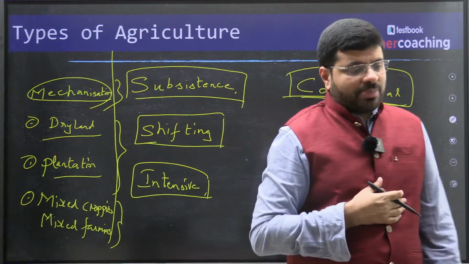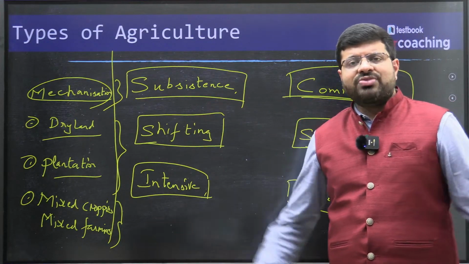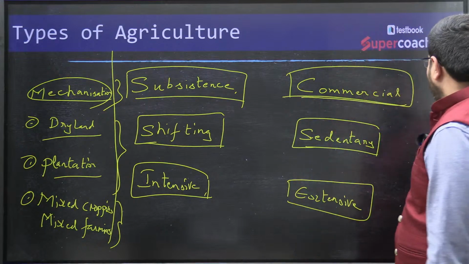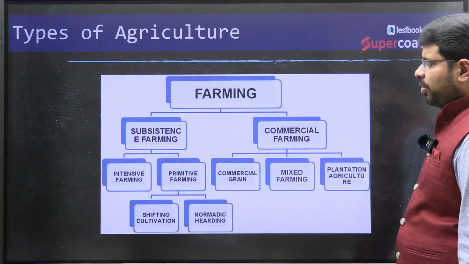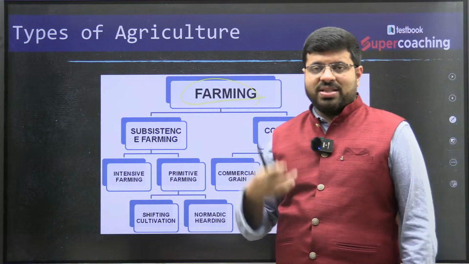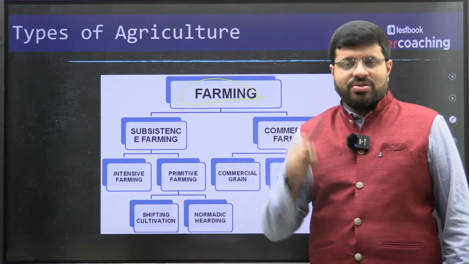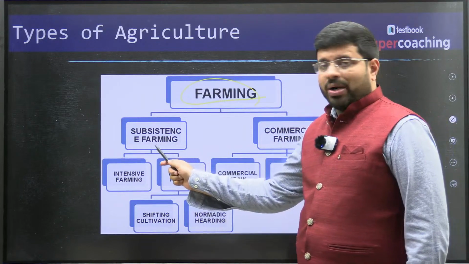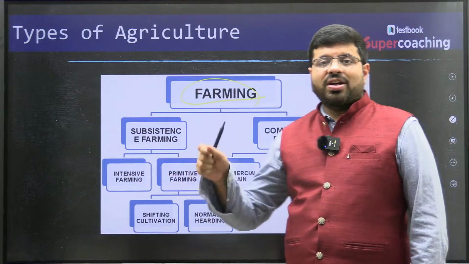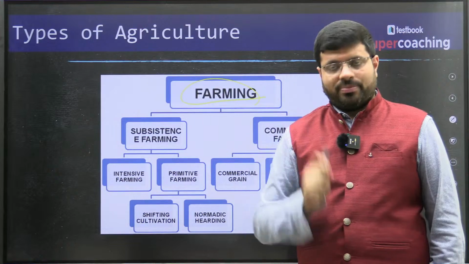So the topic types of agriculture will help you to understand all these variations. We can classify into multiple ways. Another such classification is what I am showing you here. You can see cultivation of agriculture. What is agriculture? Cultivation of crops using the soil. One variety is subsistence, which is meant for domestic consumption, that is, for the subsistence of that particular family.